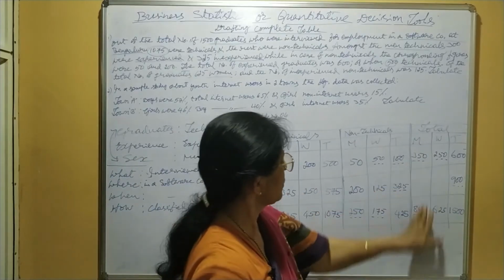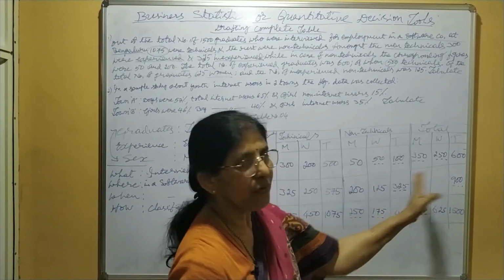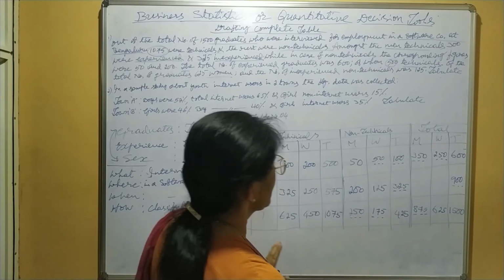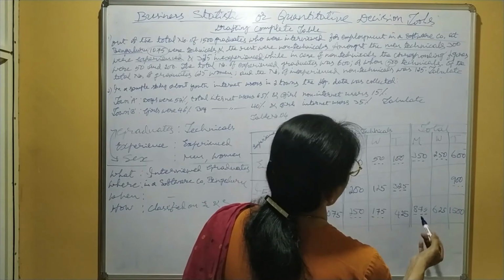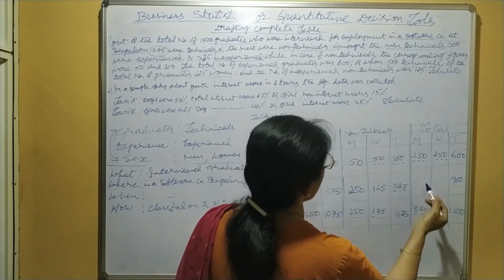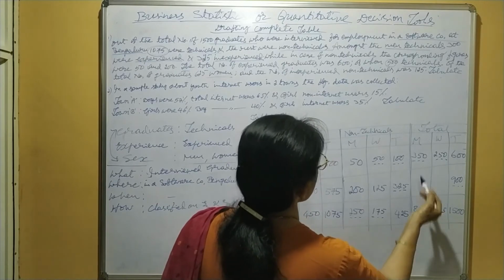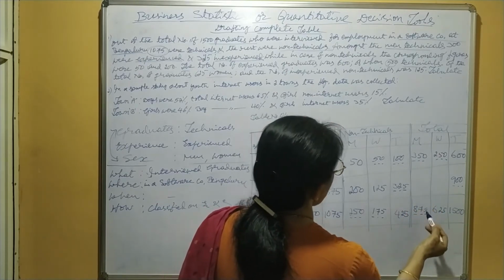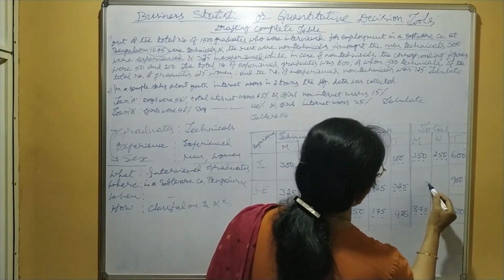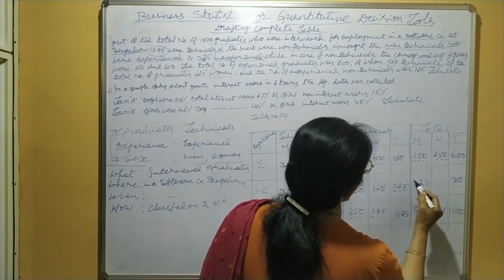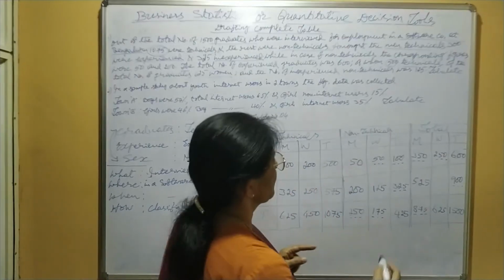Now here two cell values are known, so we may take the difference. In the same manner here also you may take. Out of 875, 350 men are experienced, so the remaining inexperienced is 875 minus 350, 525.